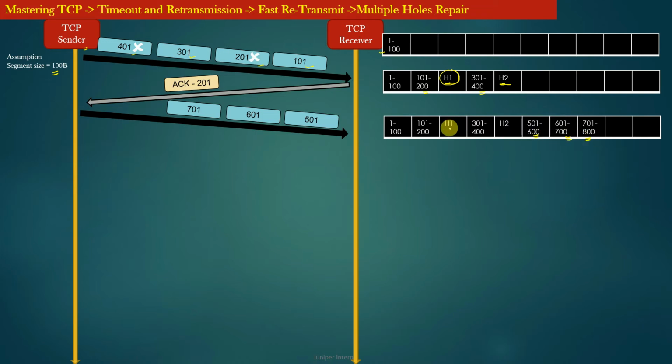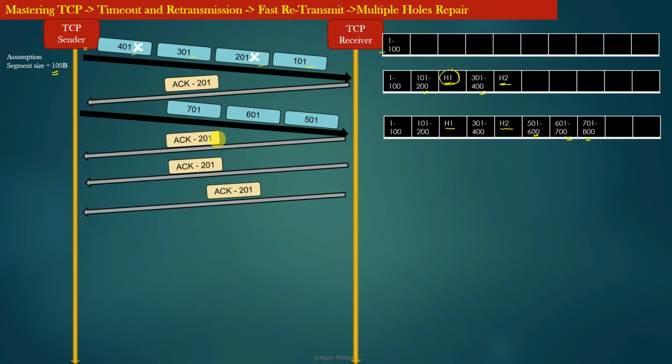At this point of time, there are still 2 holes present in the TCP receiving buffer. So in order to repair the hole H1, the TCP receiver issues an acknowledgement with acknowledgement number 201. It issues this acknowledgement 3 times because the TCP receiver has received 3 segments, and corresponding to each segment it issues an acknowledgement.